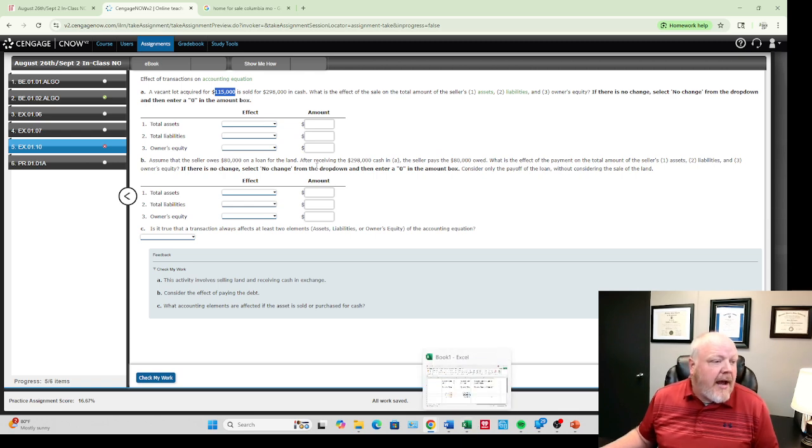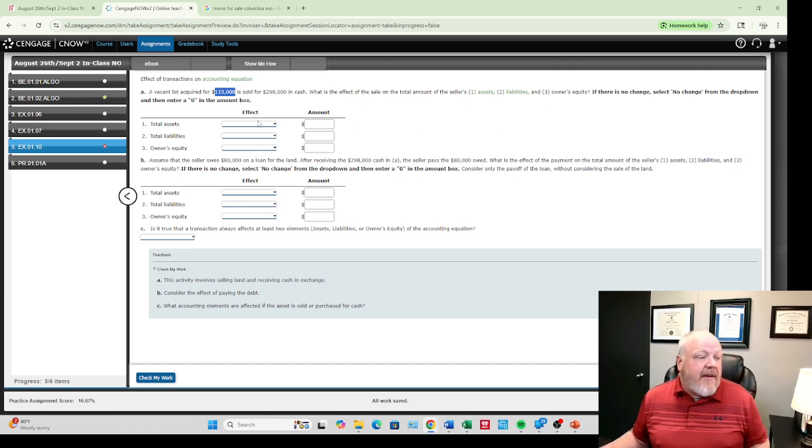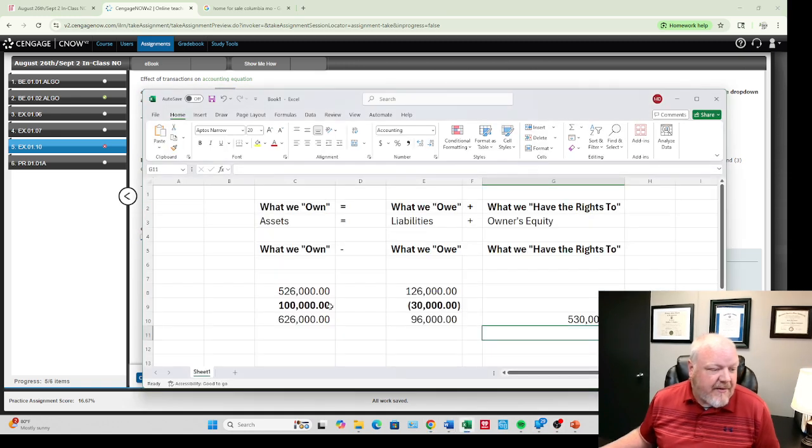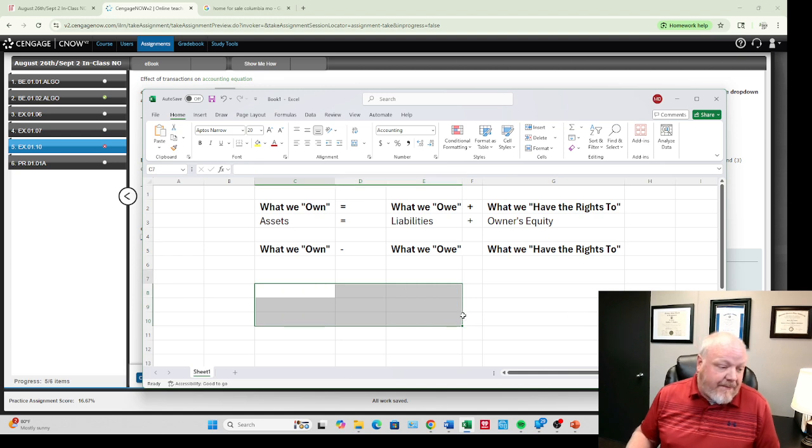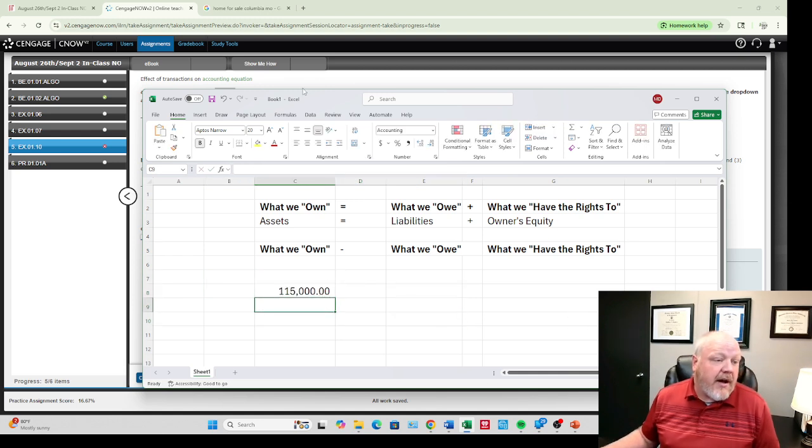What we paid for it in the beginning. And so it says it was sold for $298,000 in cash. What are the effects here? So total assets, we had an asset of 115, but now we just sold it for $298,000. Let's do this kind of this way. So we originally had this asset on the books for $115,000.